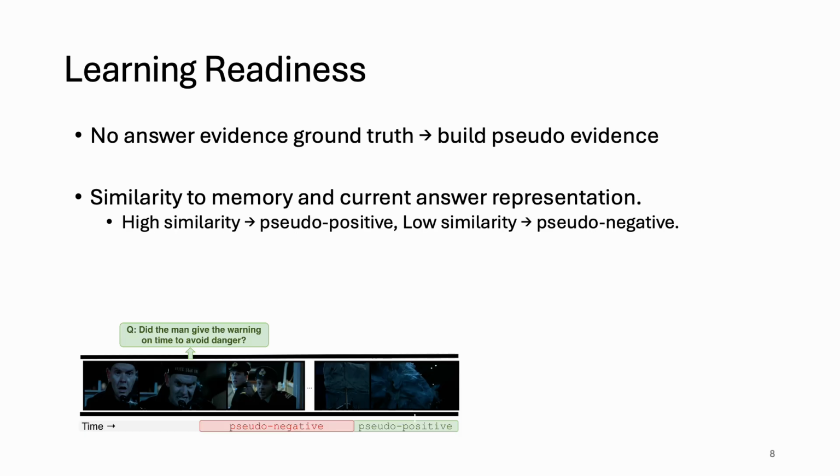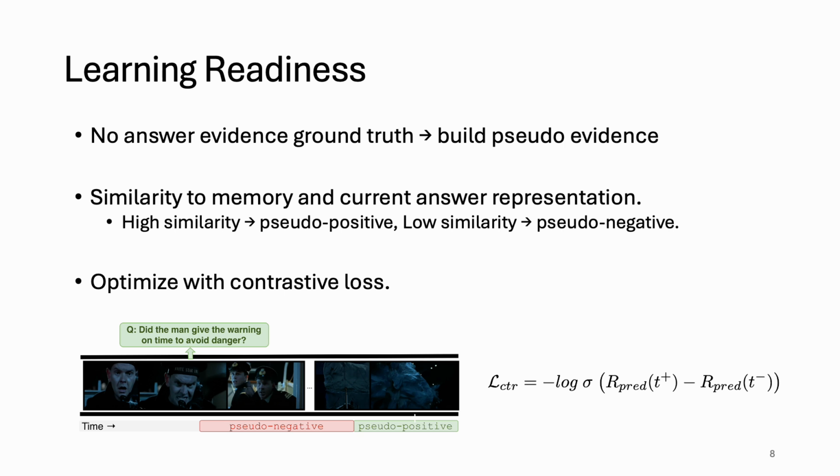If the similarity is high, it means that the model has seen a certain amount of evidence, so we treat that time step as a pseudo positive region. Otherwise, we treat it as a pseudo negative. We then use a contrastive objective to encourage the model to assign a higher readiness score to pseudo positive regions than pseudo negative ones. This allows us to train the model even without needing manual annotation.